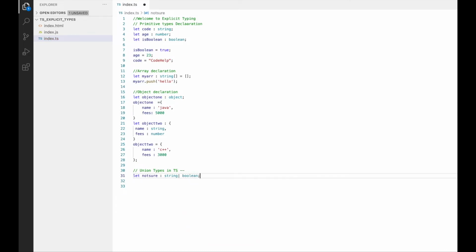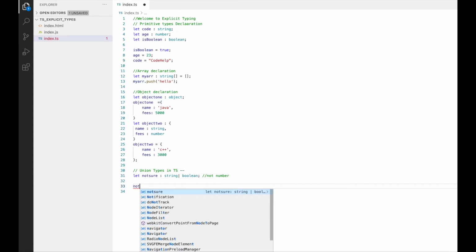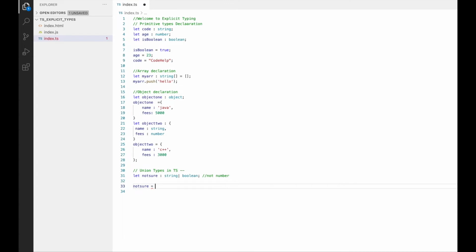Now this variable notSure will allow me to store a string as well as a boolean, but it would not allow me to store a number. Let's try that. Let me write notSure equals true, which is fine and not giving any error.